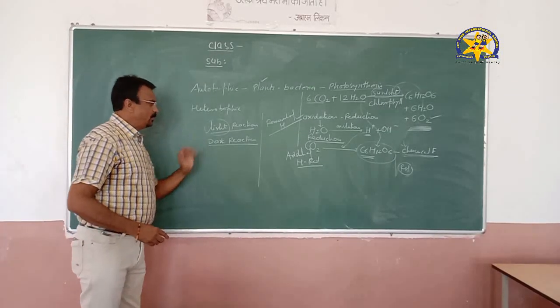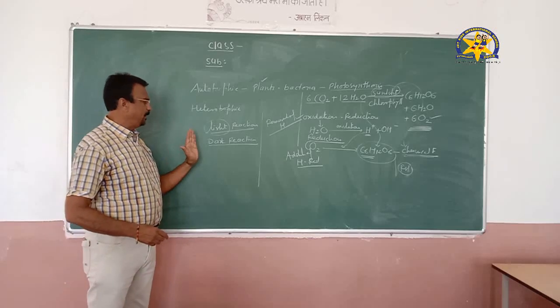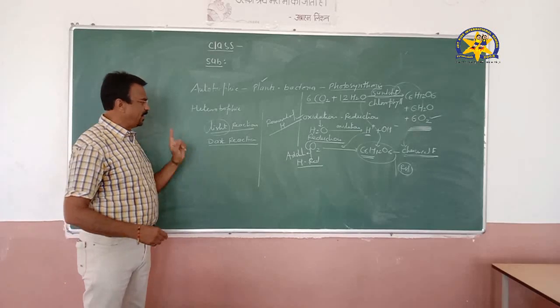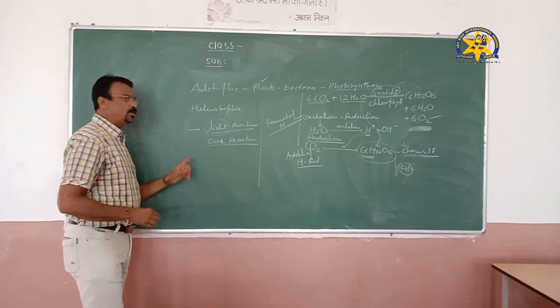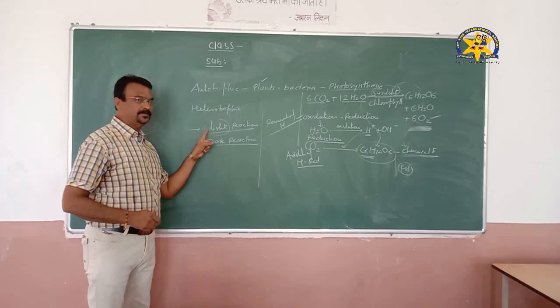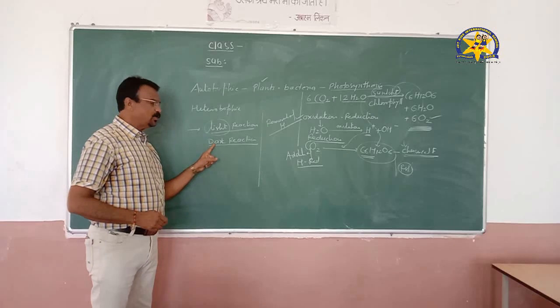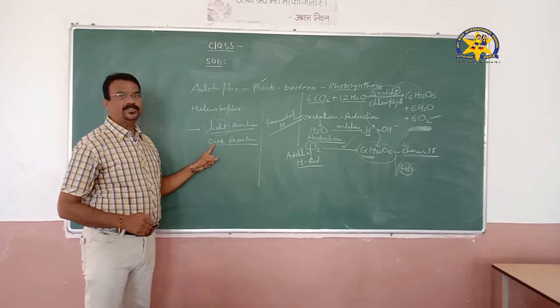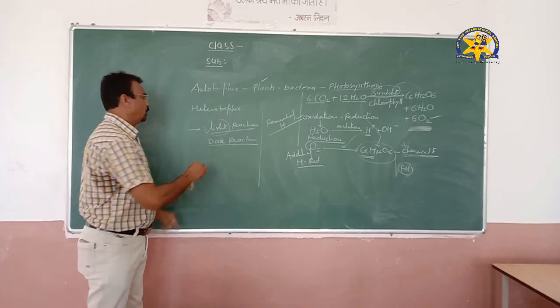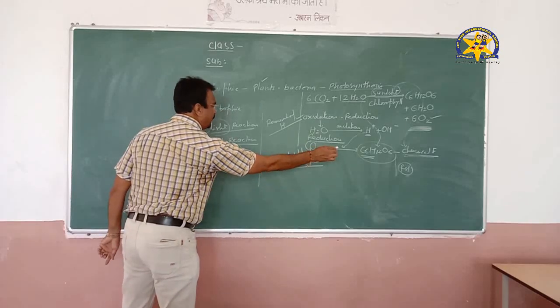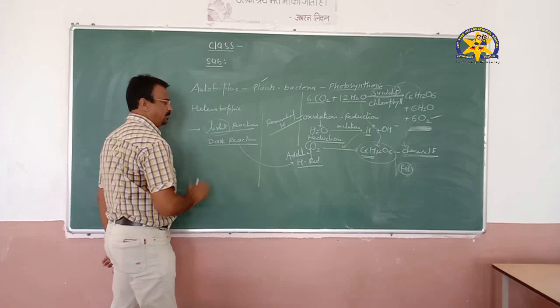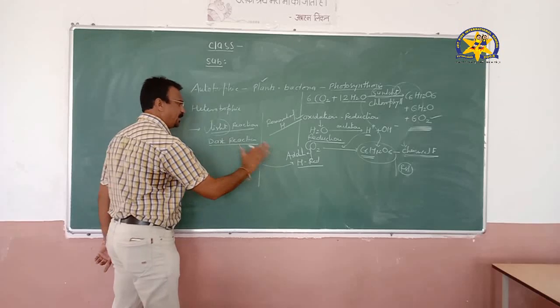So we are talking about the process of photosynthesis, which is completed in two phases. One is the light reaction and the other is the dark reaction. Light reaction means the processes which are totally dependent on light. And dark reaction means where there is no need of sunlight. So the reduction process, that is conversion of carbon dioxide into glucose, doesn't need sunlight, so it is a dark reaction.